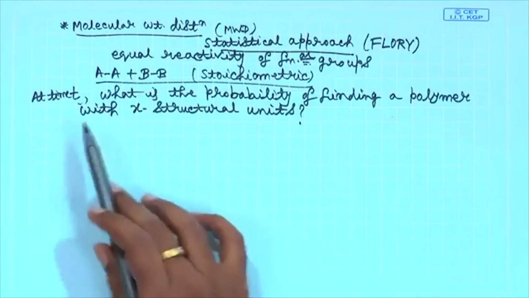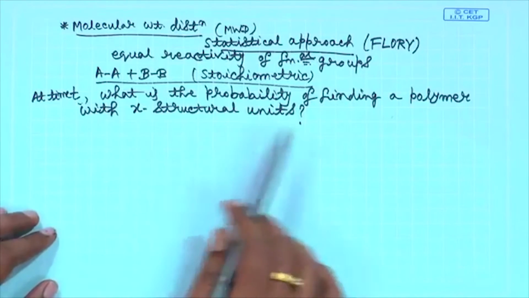You want it to be 1, right, all the polymer chains to be of same length, but in reality for certain class of polymerizations, especially say we are talking about step polymerization, you cannot go to 1, it will be higher than 1, it will in fact be close to 2. You cannot go to say 1.5 or close to 1, it will be close to 2. Those reasons we will be discussing here. After this analysis it should become clear. So, at time t, what is the probability of finding a polymer with x structural units?